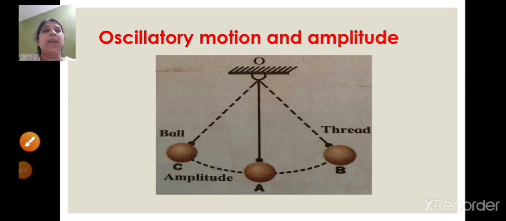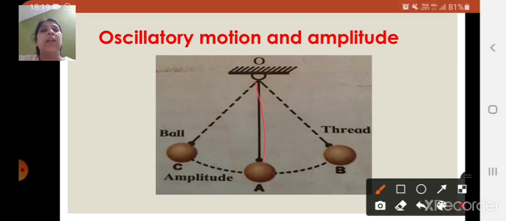So now children, we'll see about the oscillatory motion and the amplitude, right? Now what you're going to do, children, you're going to take a strong thread which is about half a meter long, right? And this is your thread. And you are going to attach an iron ball or a wooden ball to it, and then suspend it, that is, hang it freely in the air. And now you are going to give oscillatory motion to this pendulum. Now this wooden or iron ball is your pendulum. So when you give oscillatory motion, it means back and forth, right?